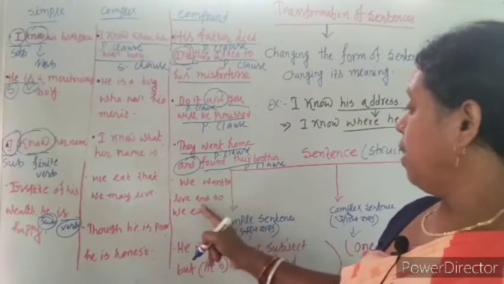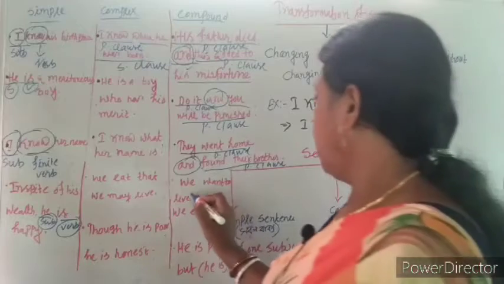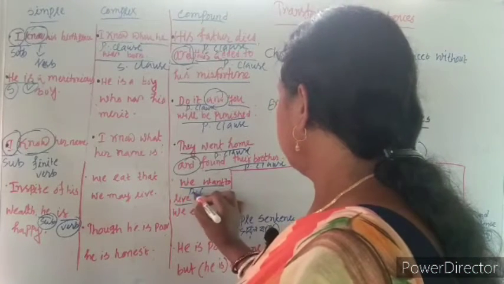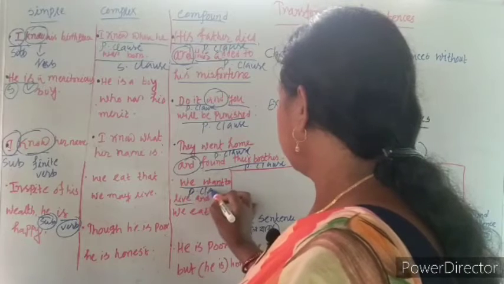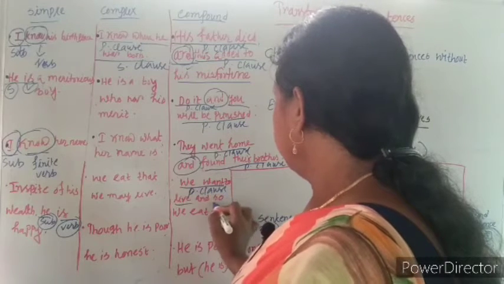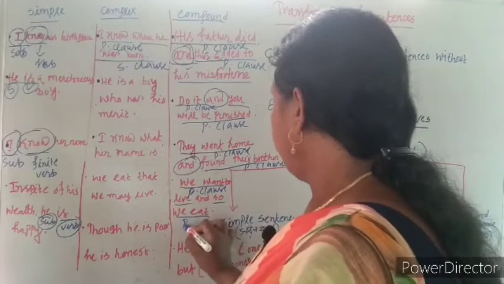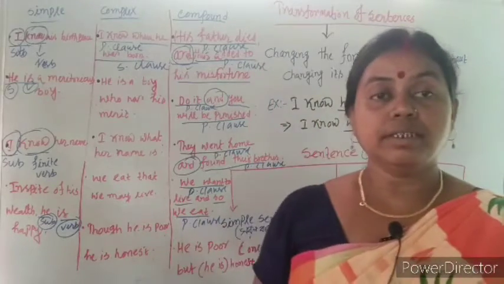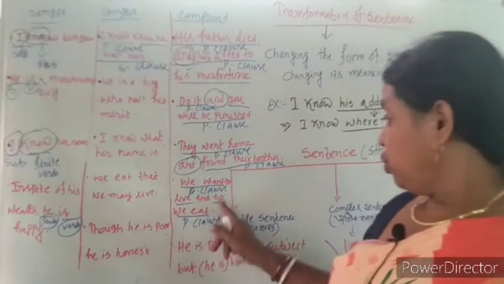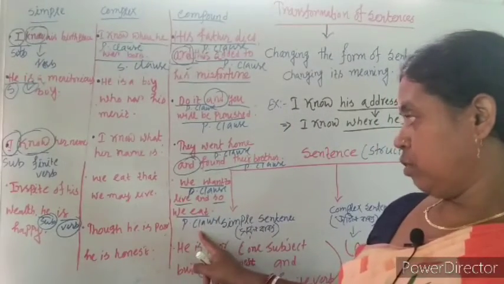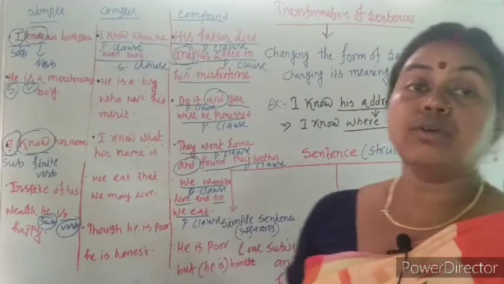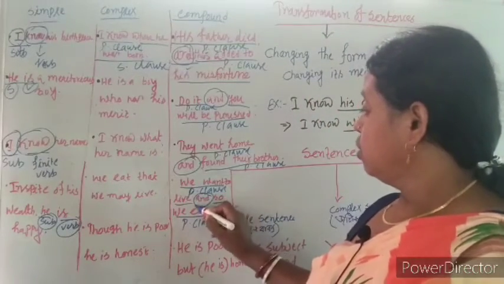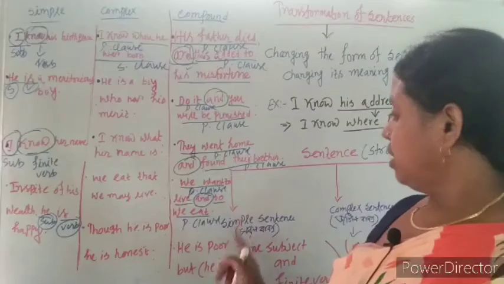We want to live and so we eat. Here we want to live is a P clause. So we eat is also P clause. We want to live is a principal clause. So we eat also principal clause. These two principal clauses are joined by the conjunction and. So it is compound sentence.